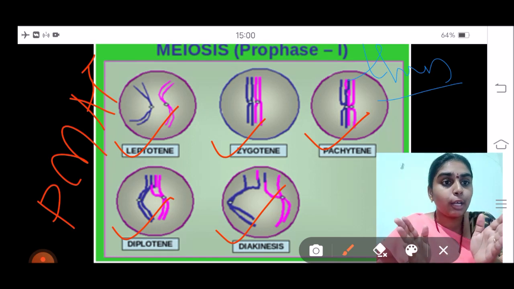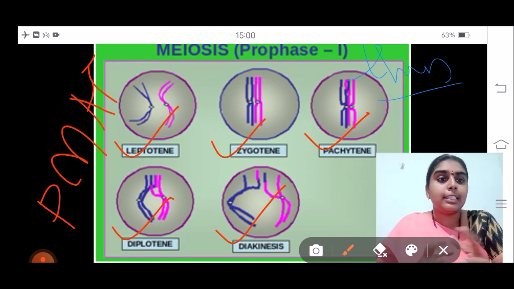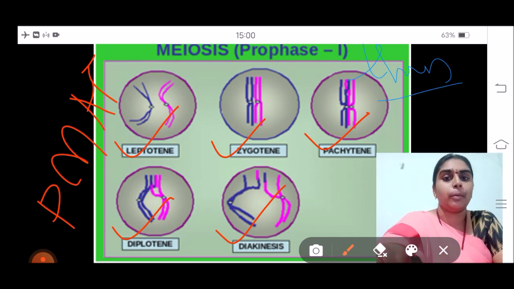The chromatids are going to arrange themselves to one corner of the cell, appearing in the form of a bouquet, like all the flowers brought together in a bouquet. Similarly, near the centromere region, all the chromatids will be moving to one corner of the cell to give the appearance of a bouquet. The genetic material, that is the DNA, is going to condense into the chromosome structure.